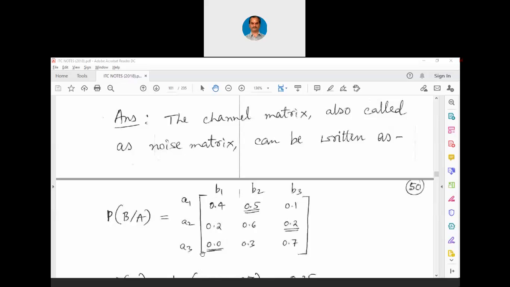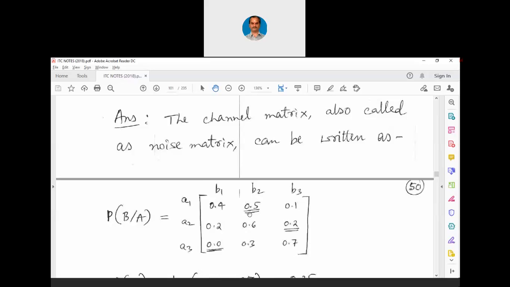Okay. But what cannot be 0 now? Probability B1 slash A1 cannot be 0. B2 slash A2 cannot be 0. B3 slash A3 cannot be 0. That means when you transmit A1, you should get B1 there. That probability cannot be 0. If that is 0, then there is no point in using that system at all. Please remember this. But you can see that here it is 0.4, here it is 0.6, here it is 0.7. But other things can be 0.